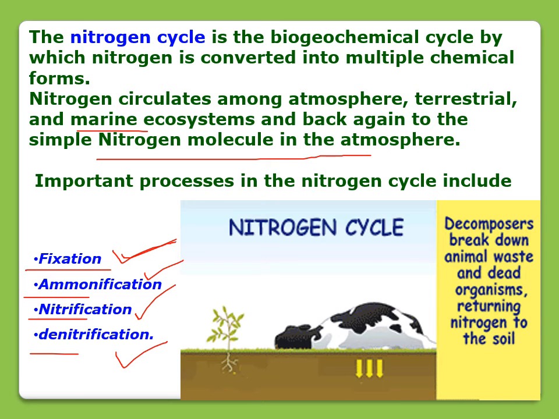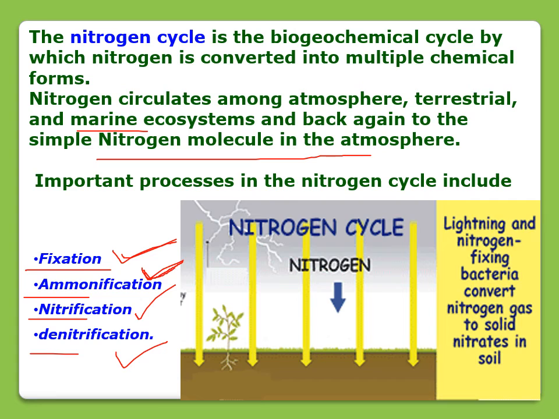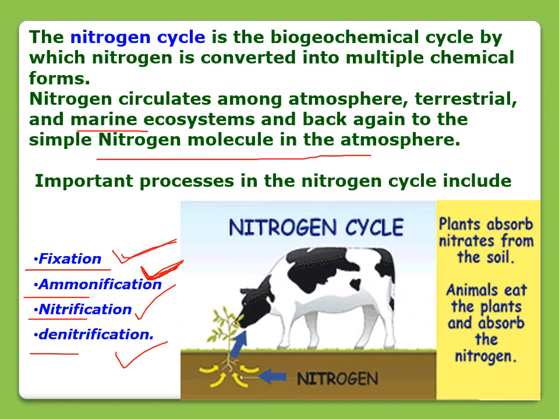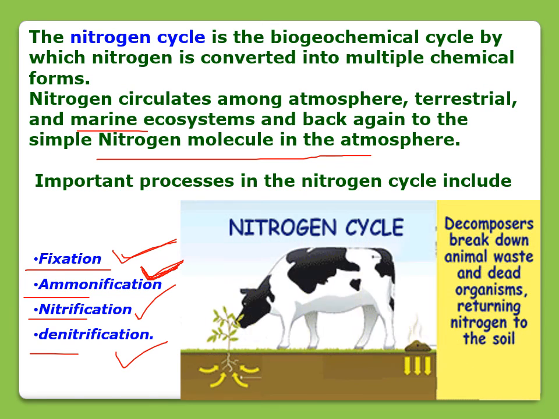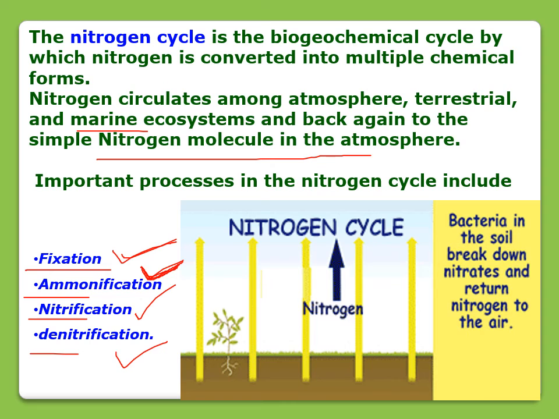Fixation means the nitrogen will be converted into nitrate and nitrite, and those will be used in forming amino acids, that is known as ammonification. Fine. And those amino acids will be used by living organisms to form proteins. And that is nitrification, and those nitrate and nitrite will later on be converted into nitrogen by some bacteria in the soil, that is known as denitrification.